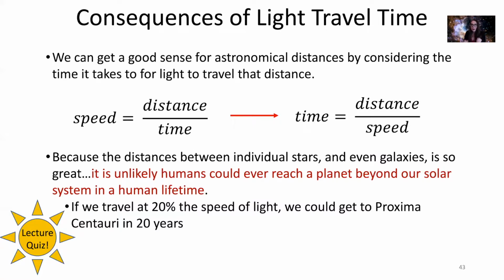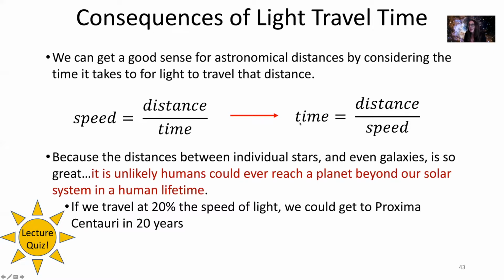We know that when we drive in our cars, we drive at some speed in miles per hour. A mile is a distance, an hour is a time. So a speed must be a distance over time. And so we find speeds by taking the distance that we travel divided by the time it took us to travel that distance. So if we rearrange this equation, we see that an equation for time is equal to the distance that we travel divided by the speed at which we traveled.